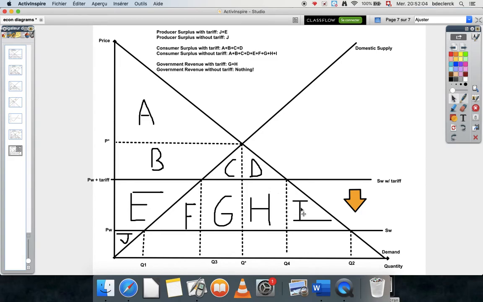So when the tariff is abolished, we can see that the consumer gains the zones F, G, H, and I, which means it does gain the initial government revenue, but it also gains the deadweight loss from the tariff because there's still a deadweight loss in the tariff, smaller than in a quota, sure, but it still exists, which means when you abolish a tariff, there is still a net benefit for the country because the zones F and I are gained by the consumers.